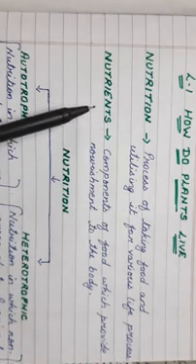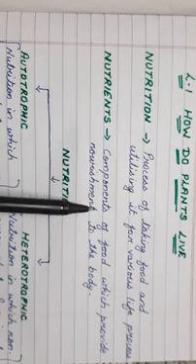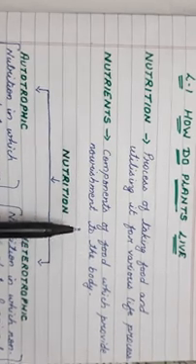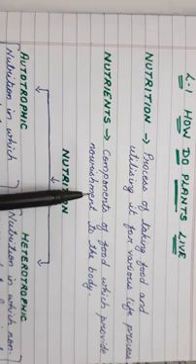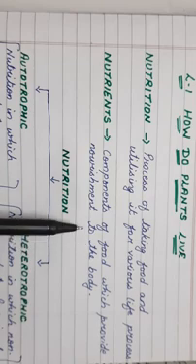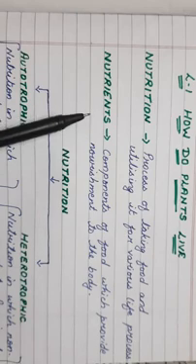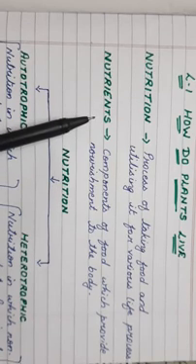And you also have studied about nutrients. What are nutrients? They are the components of food which provide nourishment to the body. And what are these components of food? The components of food like carbohydrates, fats, proteins, vitamins, and minerals. All these are components of food which provide nourishment to the body. These nutrients provide us with energy, help us to repair the worn out tissues, and also help us to protect from various diseases.